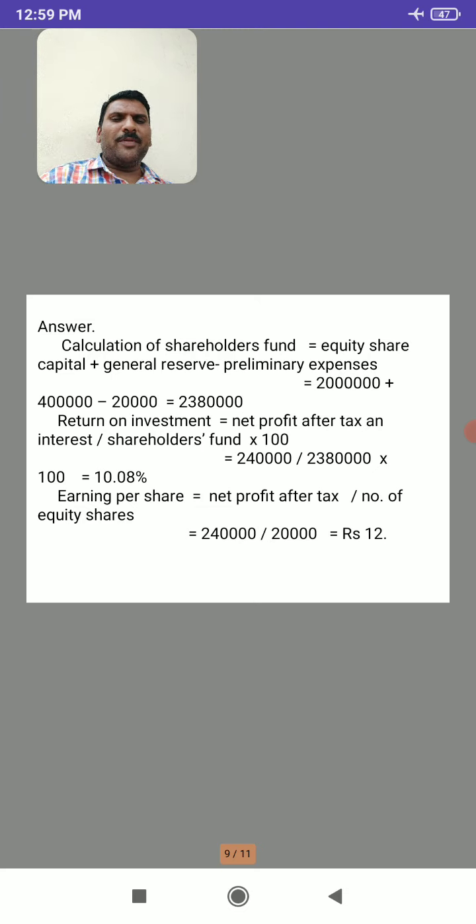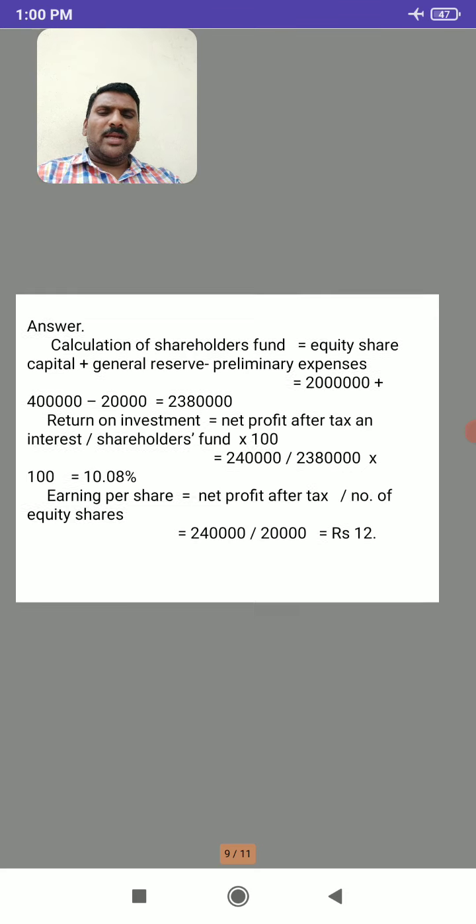In this problem, the earning per share is calculated by using two important terms, that is, net profit after tax divided by number of equity shares. Here net profit after tax is 2,40,000 and the total number of equity shares in the firm is 20,000. So the earning per share, that is, the return on each equity share, is rupees 12. Like this, the return on investment and EPS are calculated.